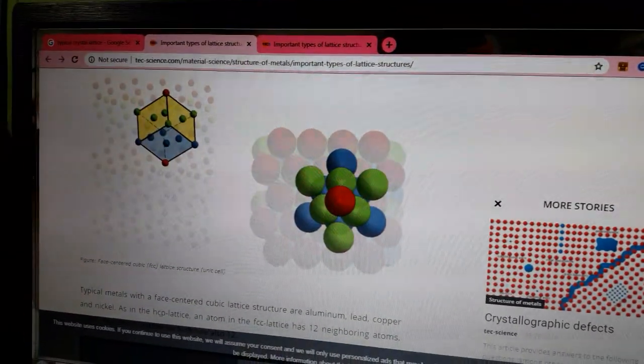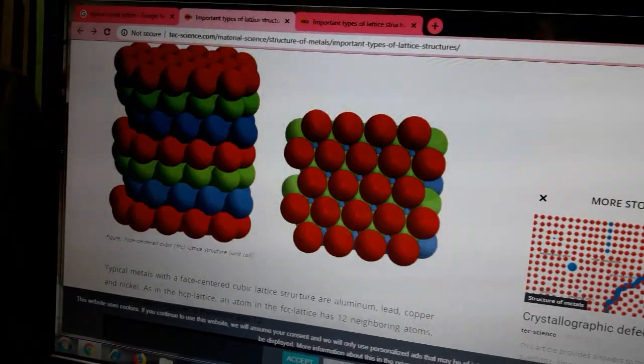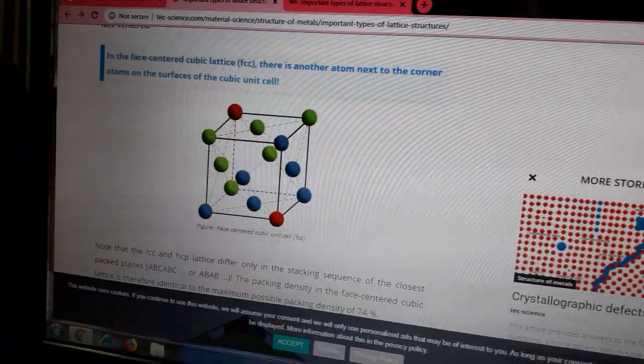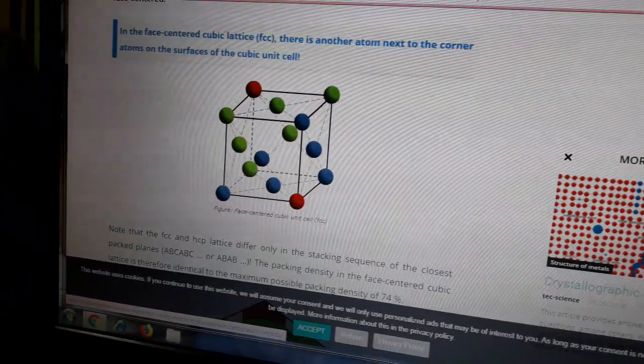This diagram you can see for FCC, the FCC unit cell. You can see the arrangement of atoms in the FCC unit cell.